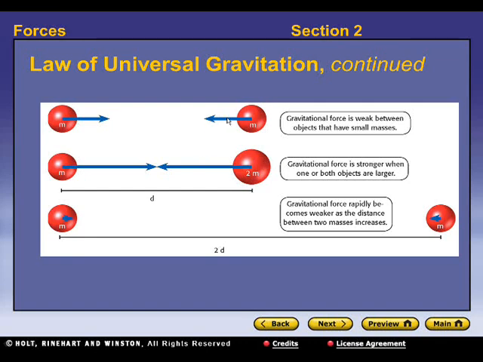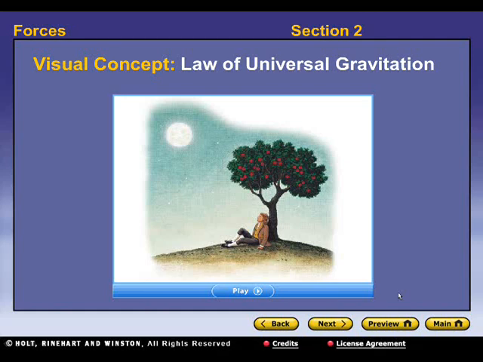Alright, so the law of universal gravitation. You have two masses here. Gravitational force is weak between objects that have small masses. Here you have the same kind of mass on the left, but you double the mass on the right. Because there's twice the mass, the gravitational force is stronger. But when you increase the distance between them, the gravitational force becomes less as the distance increases.